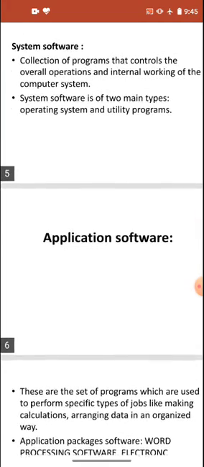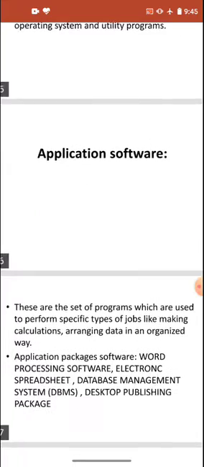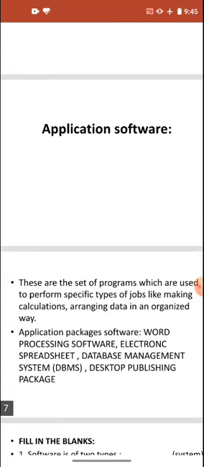Now the second type of software is application software. These are the set of programs which are used to perform a specific type of job, like making calculations, arranging data in an organized way.